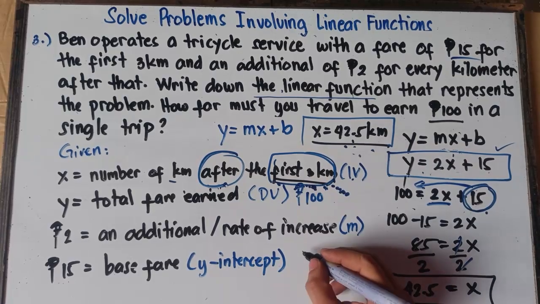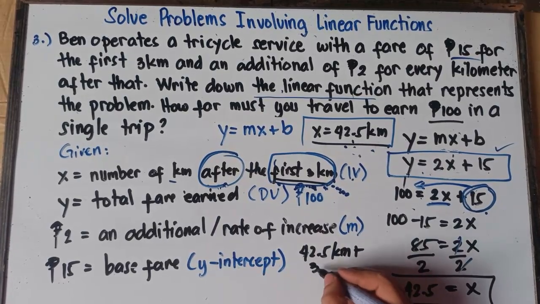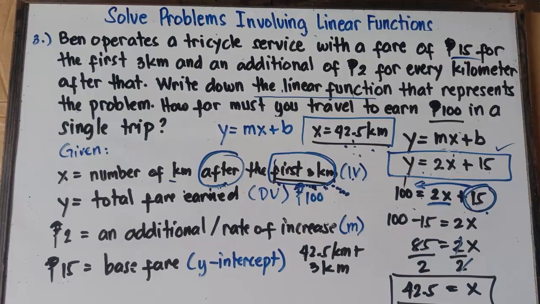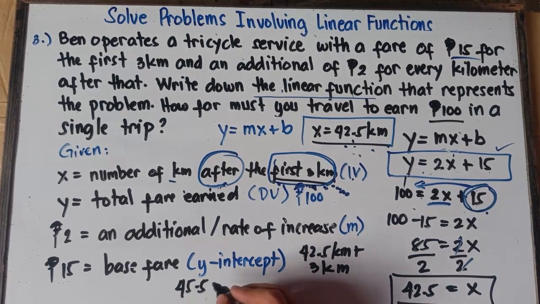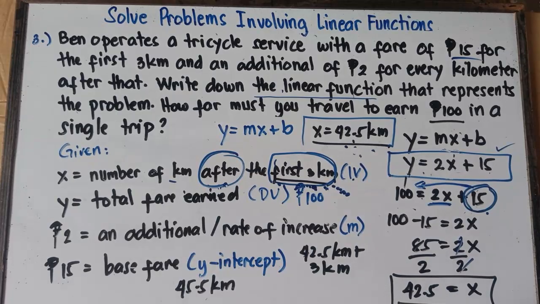So 42.5 kilometers plus 3 kilometers. Therefore, class, the total kilometers, once again, I hope you're not confused, the total kilometers would be 45.5 kilometers. Once again, class, the total kilometers would be 45.5. And then you're all set, class. That's it, class. That's the answer with regards to example number 3.